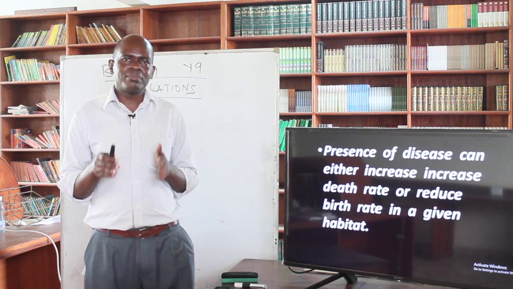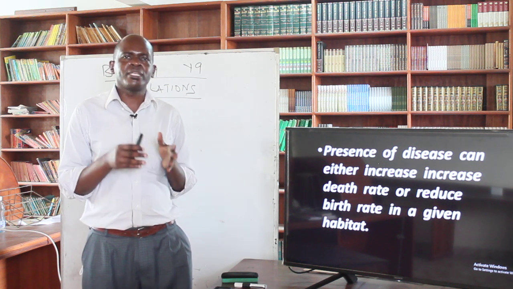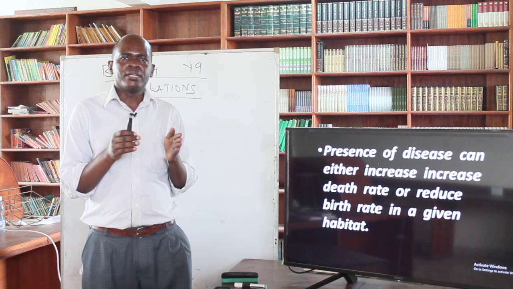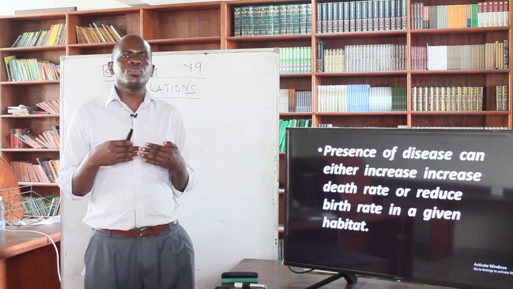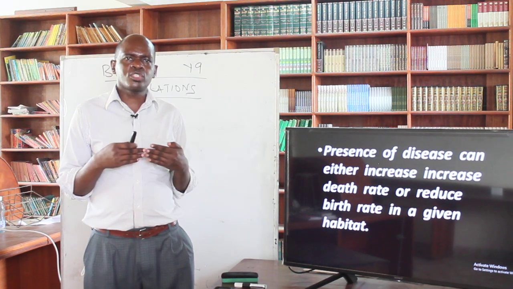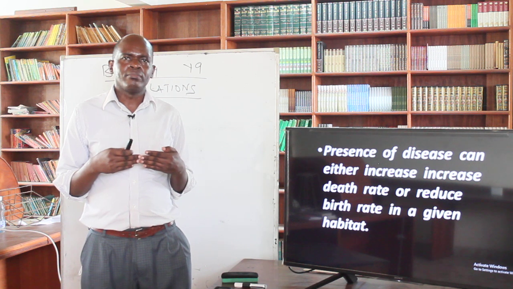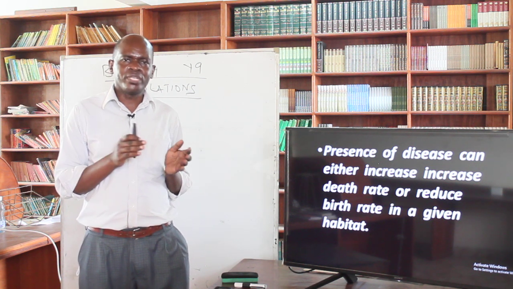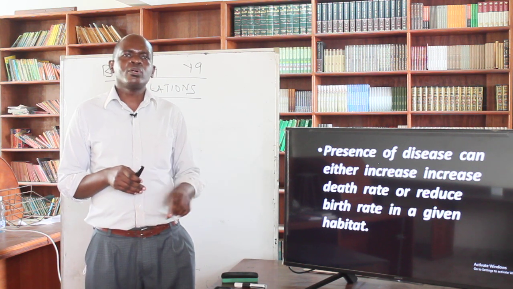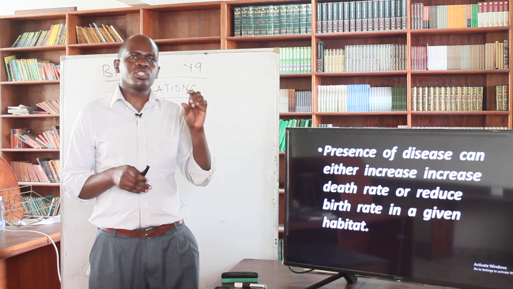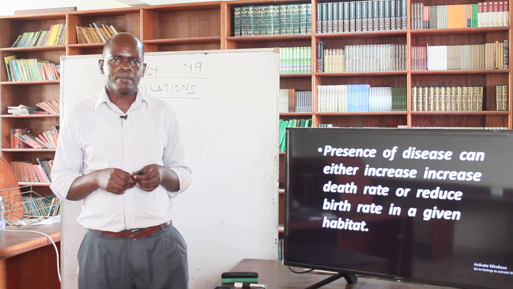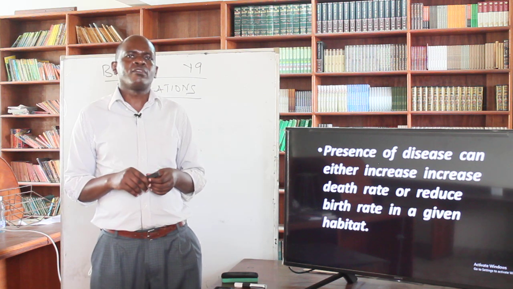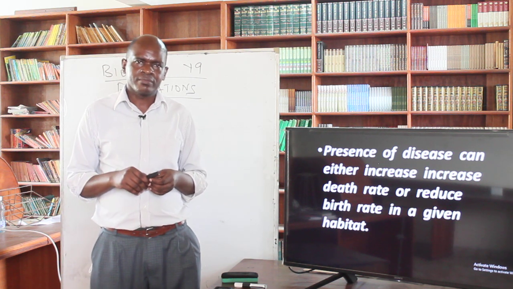When we talk about a densely populated habitat, I'm referring to habitats where we have so many living organisms living close to each other, very close together. Such a habitat cannot sustain itself when a disease strikes. Why? Because the living organisms are very close to each other, and therefore there will be a very fast spread of the disease. A case example right now, all over the world, we have the coronavirus.